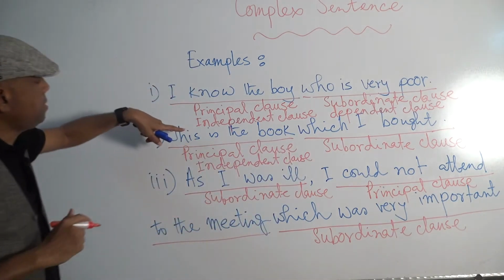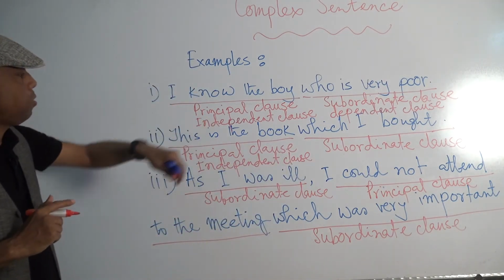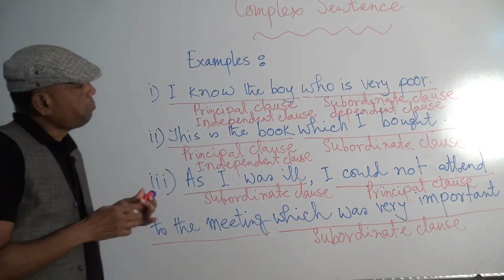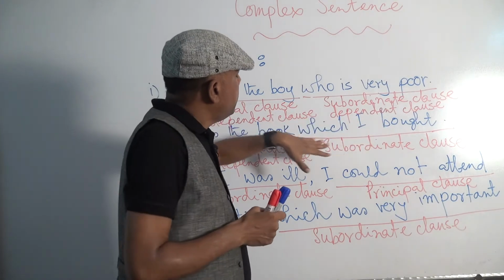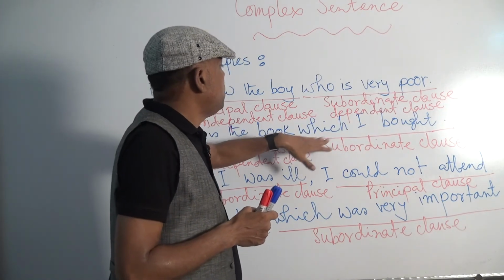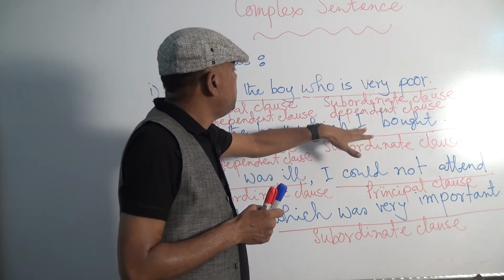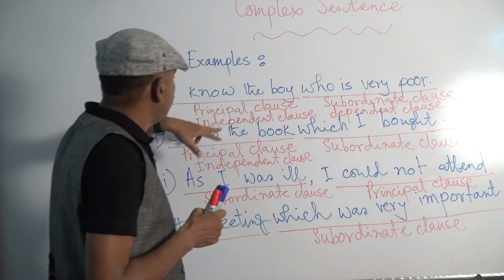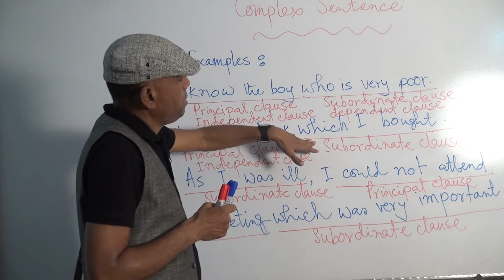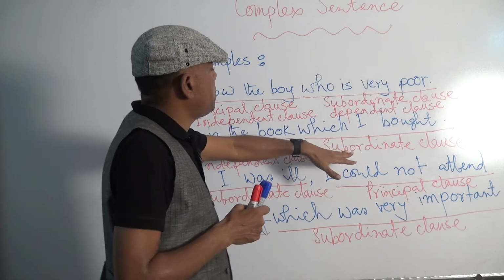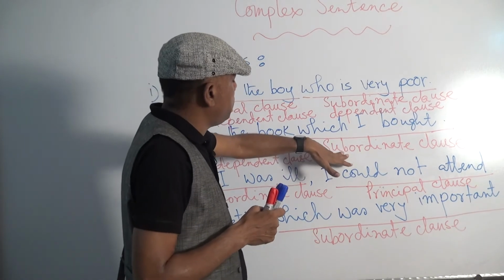But which I bought, this is a subordinate clause, because this clause depends on the principal clause to express its meaning, right. So, which I bought, it is a subordinate clause or dependent clause.